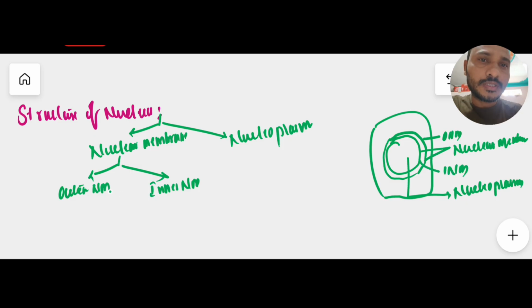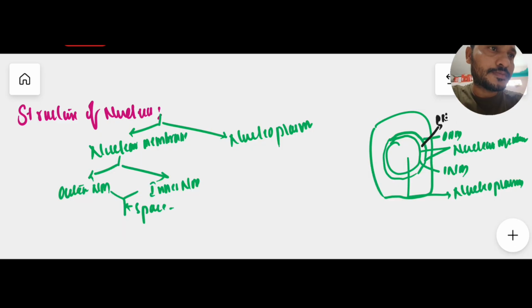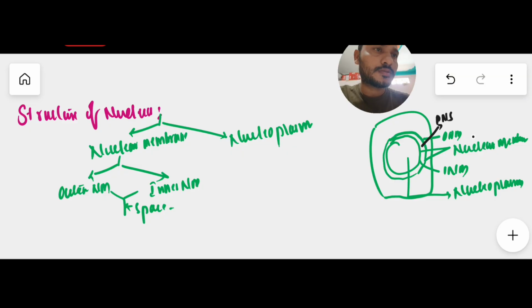Between these two nuclear membranes, there is a space here, and this space is called the perinuclear space. So this perinuclear space is present between the two nuclear membranes, outer and inner. Generally the space is 10 to 50 nanometers in size.